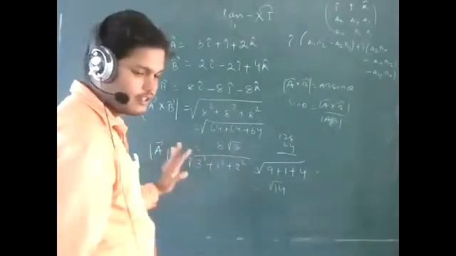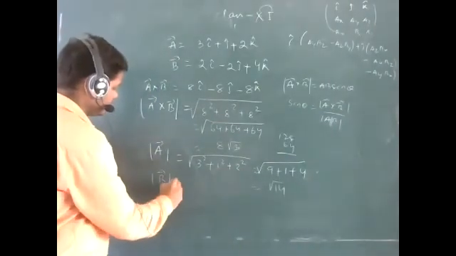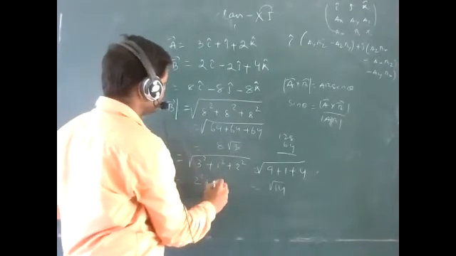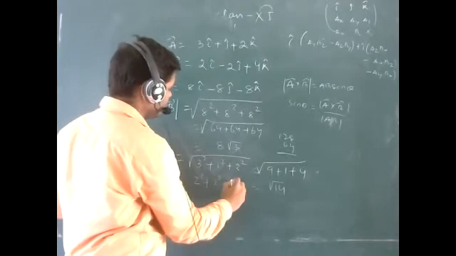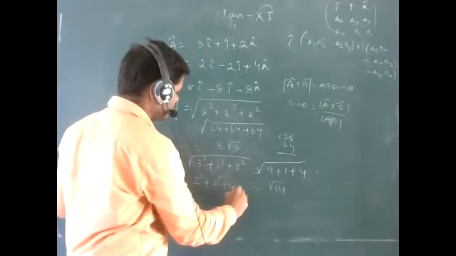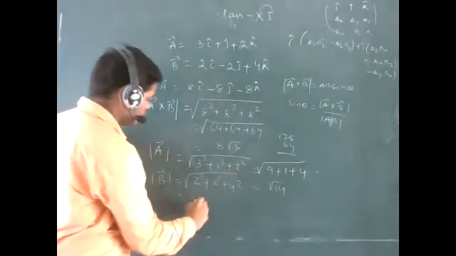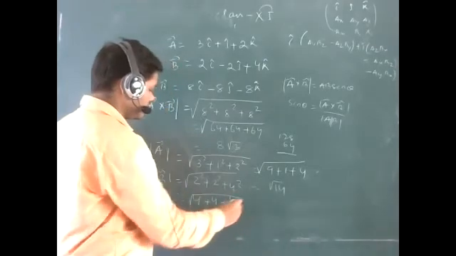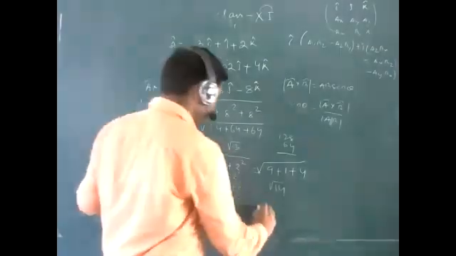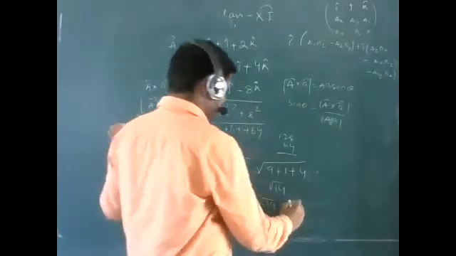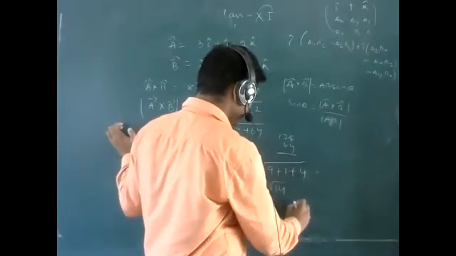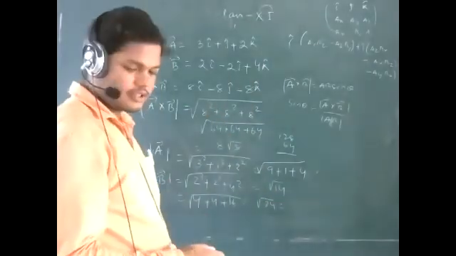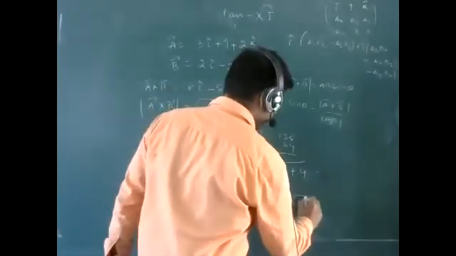And for the B vector, what is given? 2 square plus minus 2 square, that will be plus 4, and the other 4 square is 16. So 4 plus 4 plus 16 is 24, root over of 24. Simply you can write root over of 24.